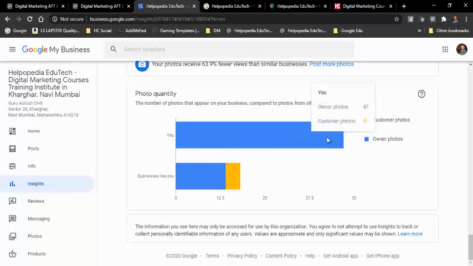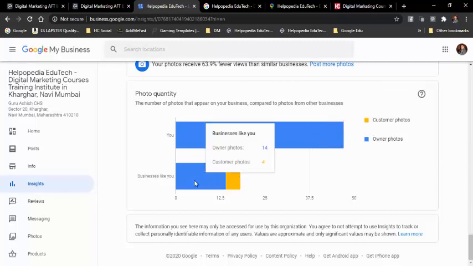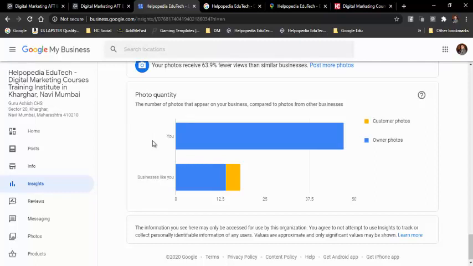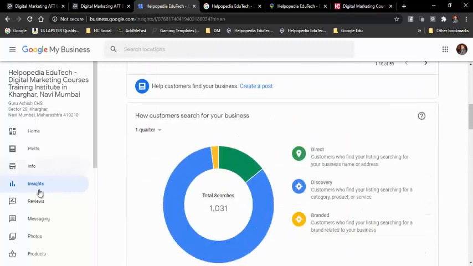My photo quantity is quite high, 47 photographs, and over here you can see other people have uploaded fewer photographs, say 4 photographs of customers. If you have more photographs, then people will get more information about you, your services, your company, your interiors, everything. People will get to know how big the company is. That is the reason you should add more photographs. So these are the basic insights that we get.